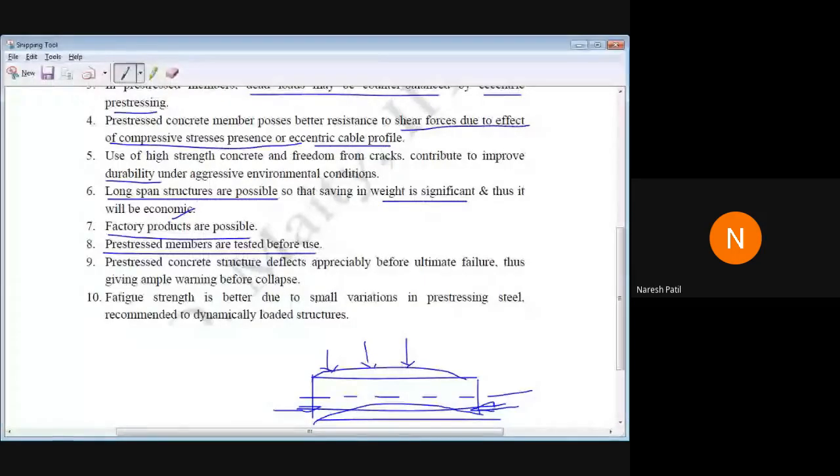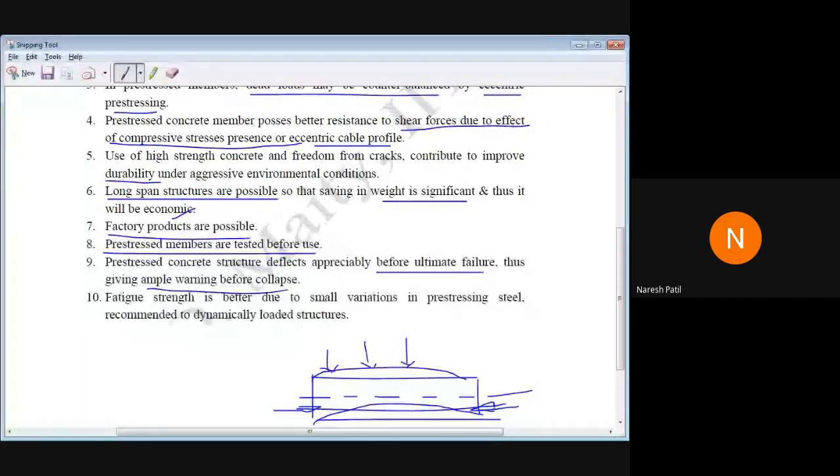Then we have that a pre-stressed concrete structure deflects appreciably before ultimate failure, thus giving ample warning before collapse. So this is very, very important. So what happens here?